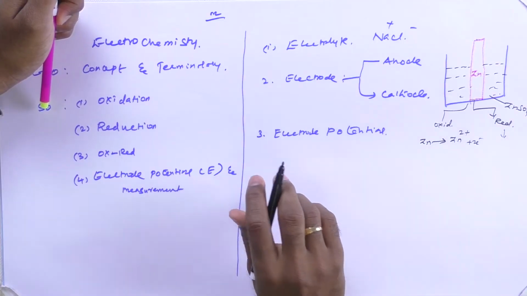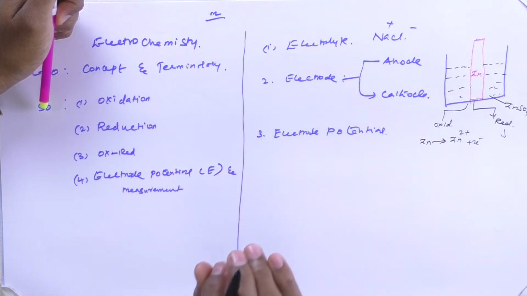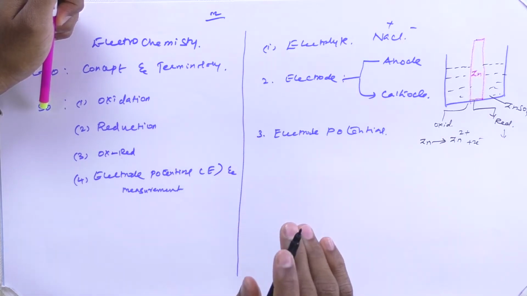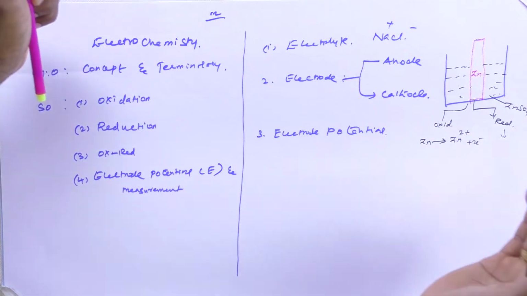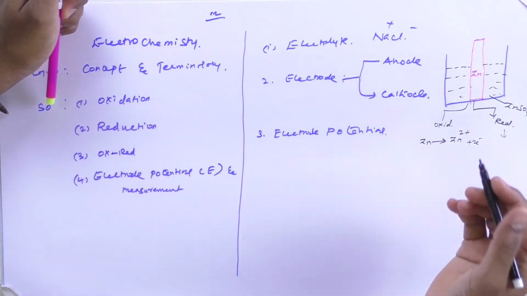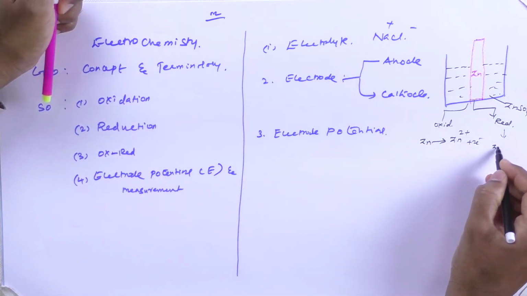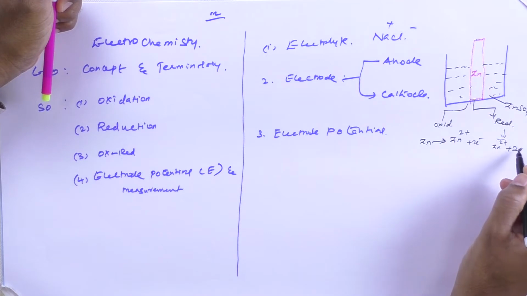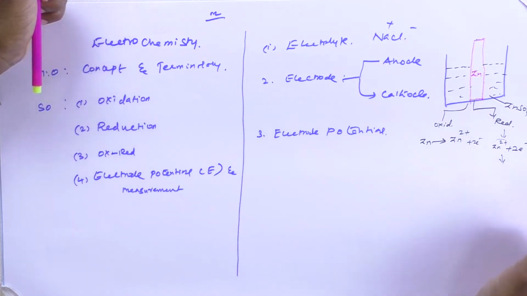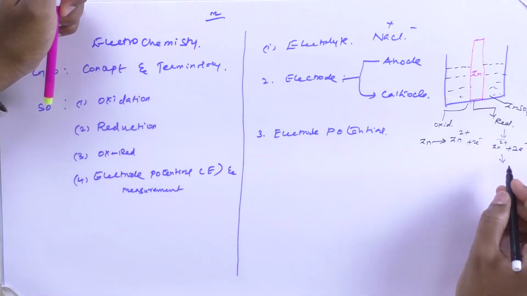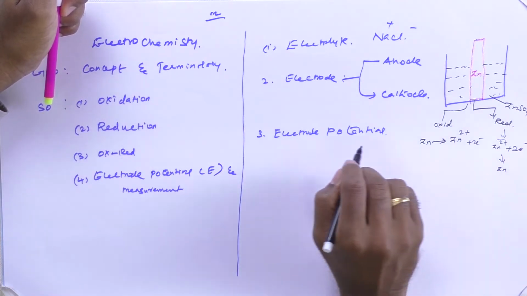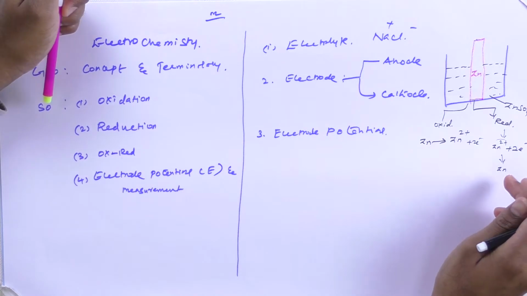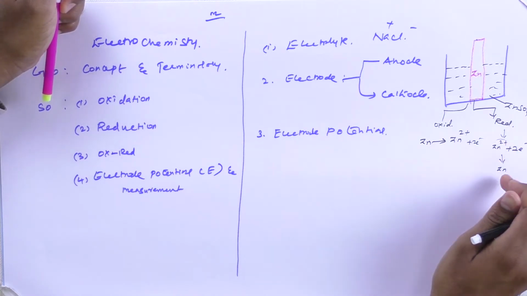Alright. Now reduction. What is meant by reduction? Reduction is also a chemical process in which electrons are added to an electron deficient species. Let's say we have a zinc ion, Zn2+. This is a 2-electron deficient species. Now we add 2 electrons to it, and when you add 2 electrons, it attains the zero oxidation state and becomes a zinc metal atom. So this is called the reduction process.